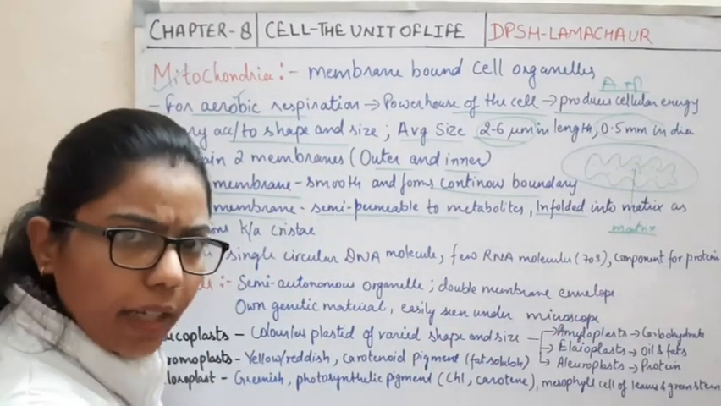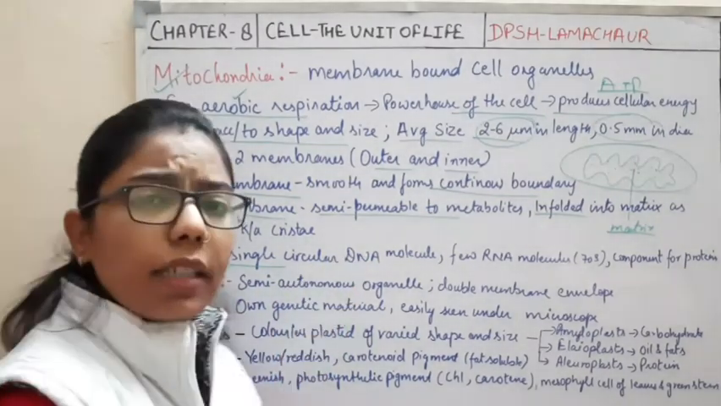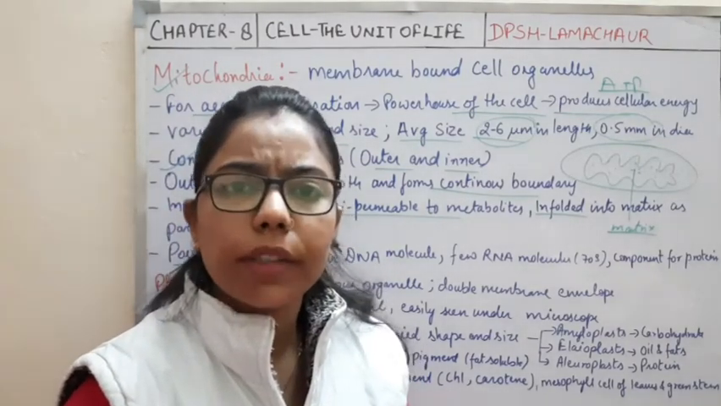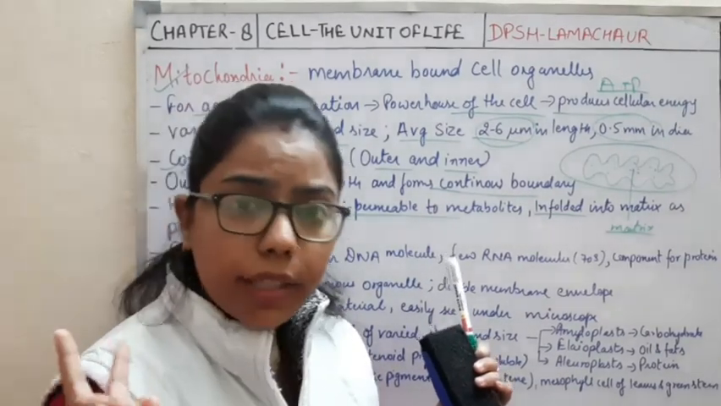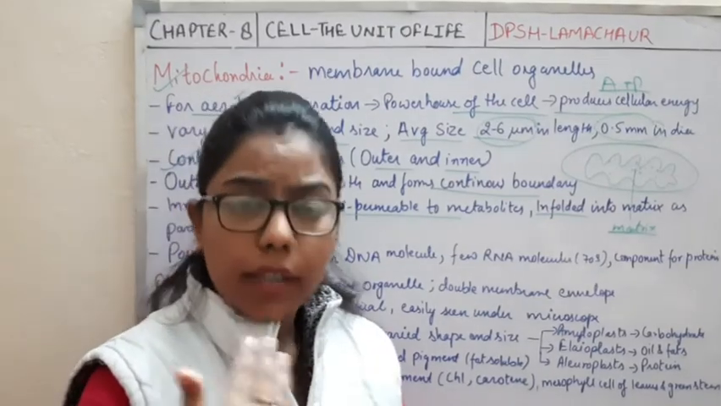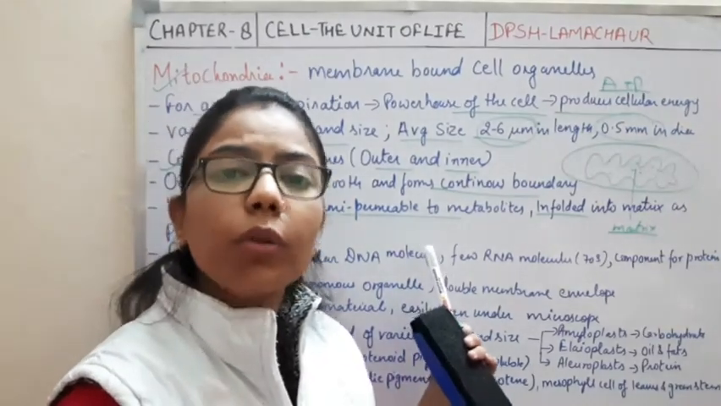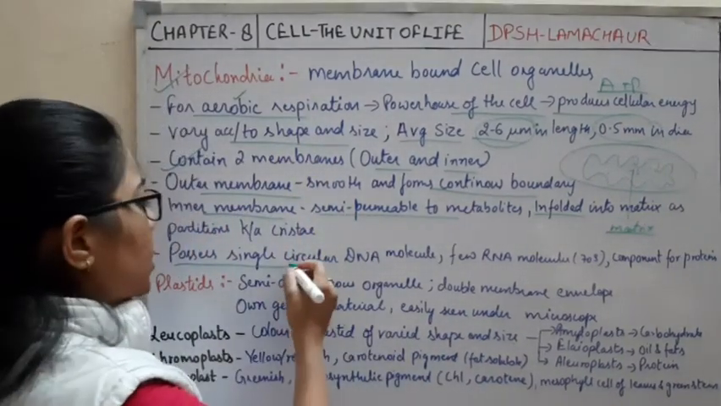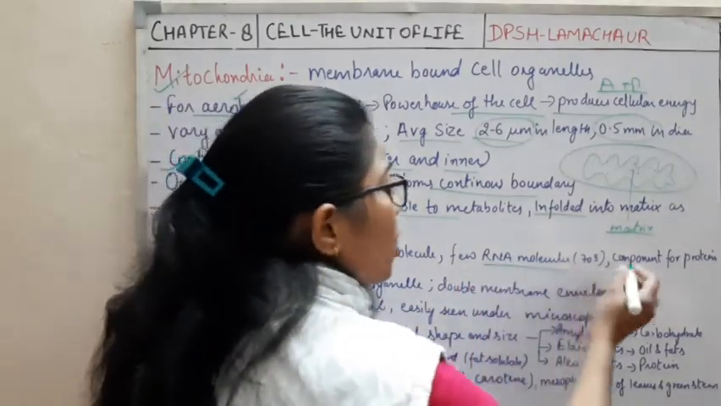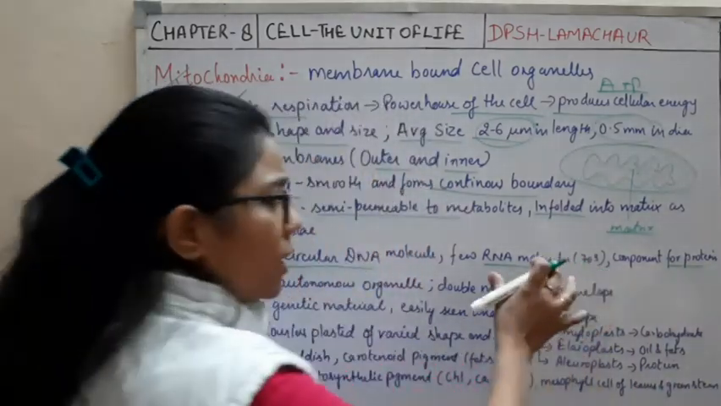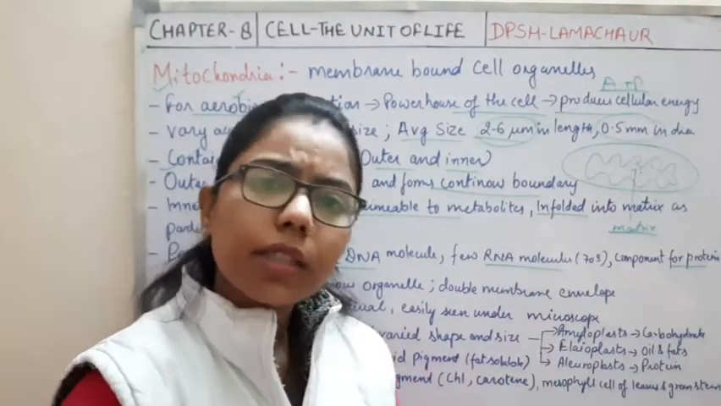Now, what you will see there is auto-replication. What is the meaning of auto-replication? Because it has its own ribosome and its own DNA, it has a tendency to replicate itself very easily. So we can say it has the property of auto-replication. It has a single circular DNA molecule as well as RNA molecule, and some protein is also present in the mitochondria, which is sufficient for its activity.